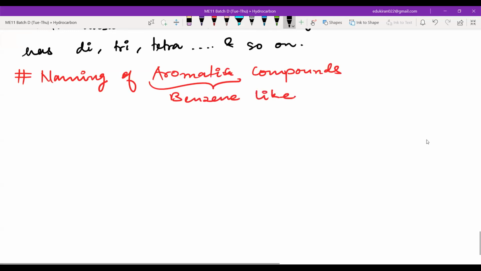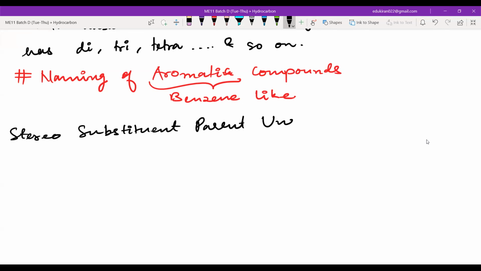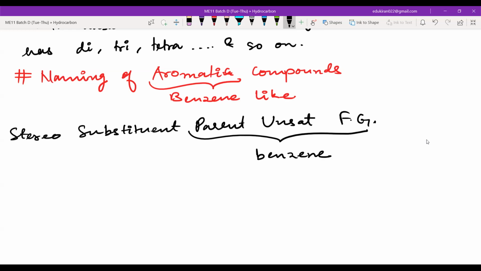So write naming of aromatic compounds. Okay. Aromatic means benzene like. So we have different parts: stereo, substituent, parent, unsaturation, and functional group. Now in benzene, you don't have to look at parent, unsaturation, functional group. You don't have to look at anything. You just have to look at the substituent.